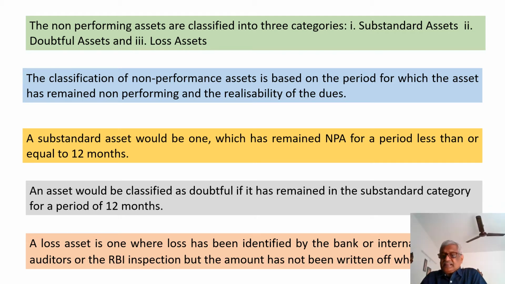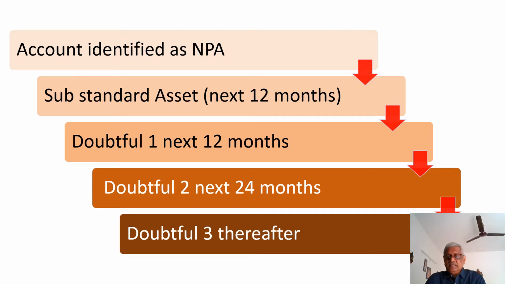Now, let us understand the movement of NPA to substandard and doubtful category. How does it move? Look here: account identified as NPA. From that date, substandard asset is for the next 12 months.